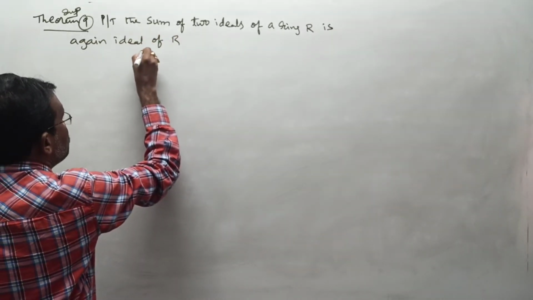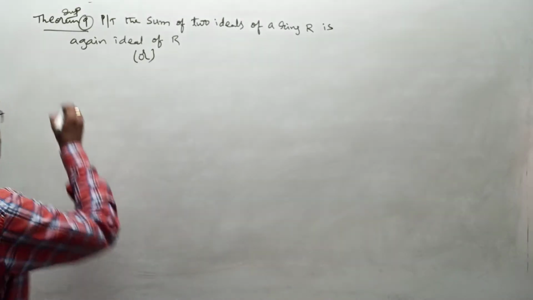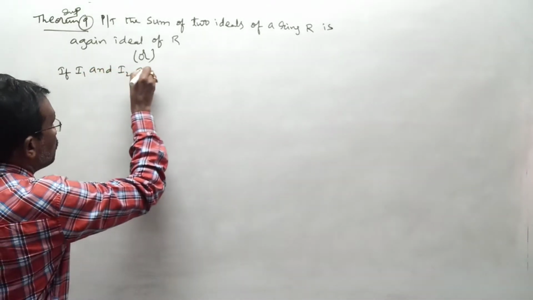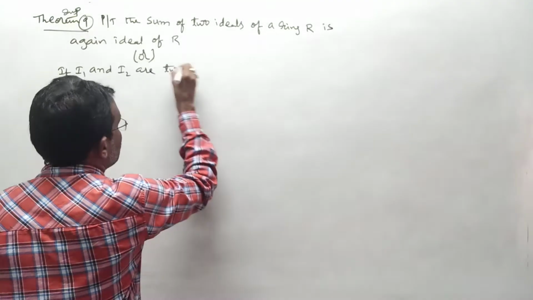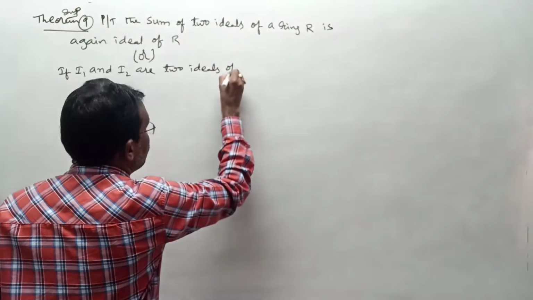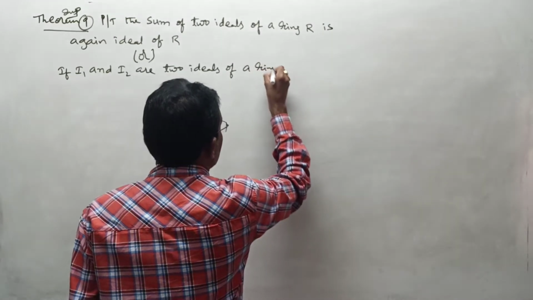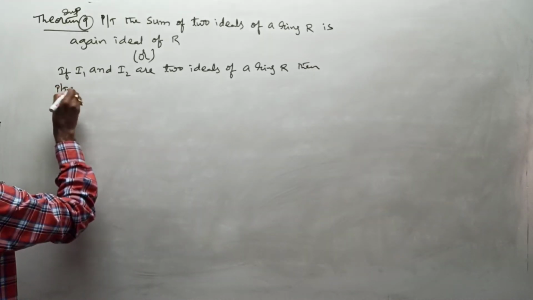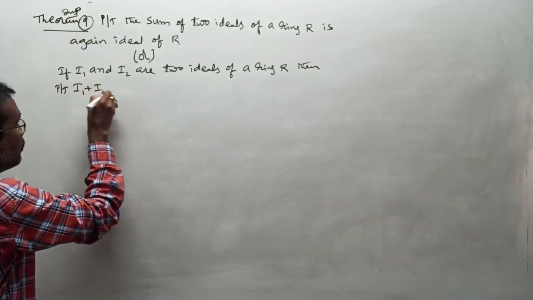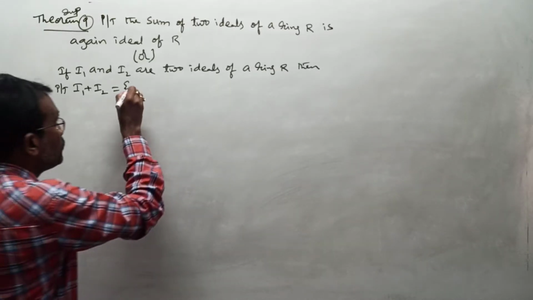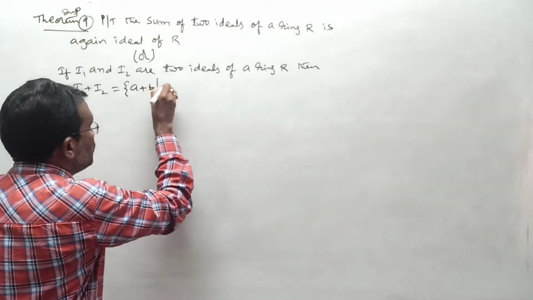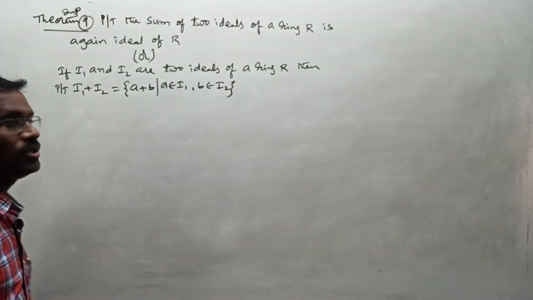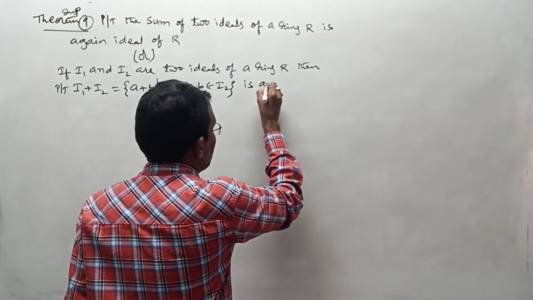Or this same statement in the expanded form you can proceed like this. If I1 and I2 are two ideals of a ring R, then prove that this set I1 plus I2, whose set formation is the set of all elements of the form A plus B such that A belongs to I1 and B belongs to I2, this I1 plus I2 is an ideal of R.